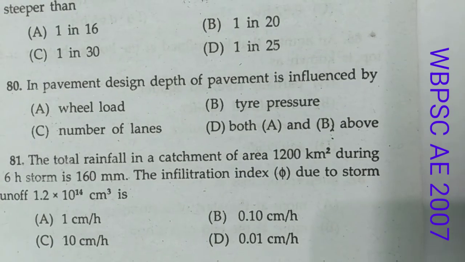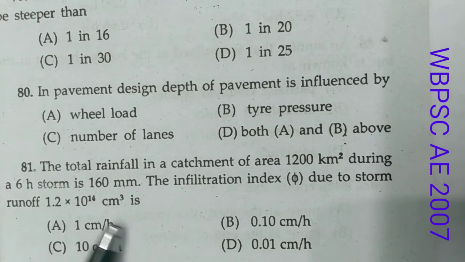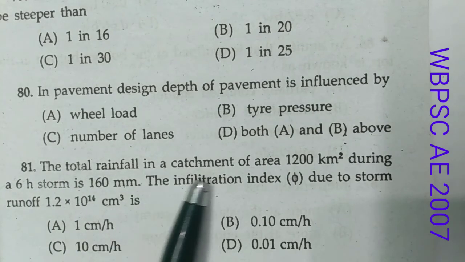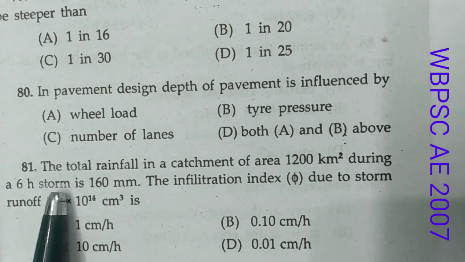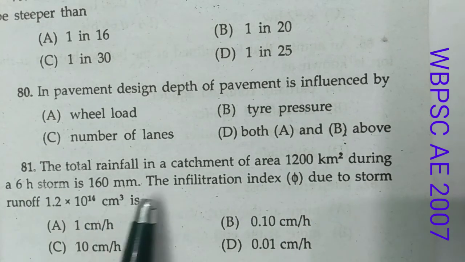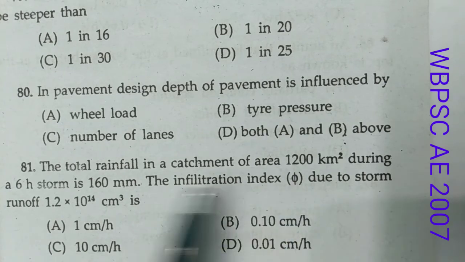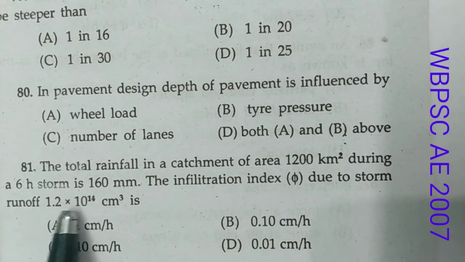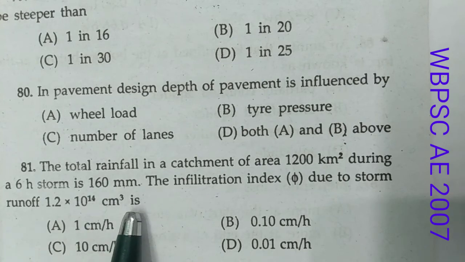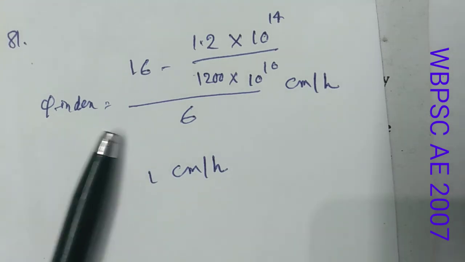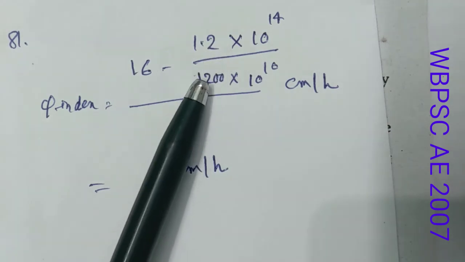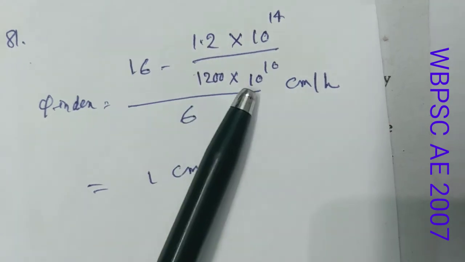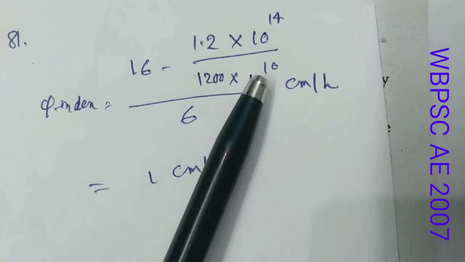Now question number 81. It states that the total rainfall in a catchment area of 1200 km square during a 6-hour storm is 160 millimeter. The infiltration index phi due to storm runoff is 1.2 into 10 to the power 14 centimeter cube, and these are the options. Now this is the solution. The total catchment area is 1200 km square, that means 1200 into 10 to the power 10 centimeter square.